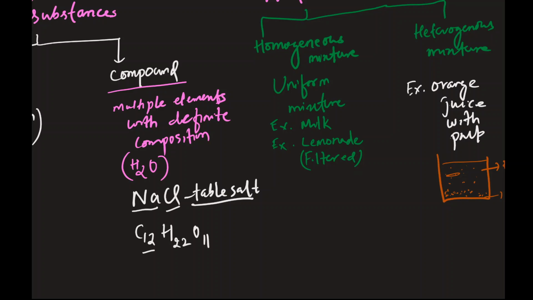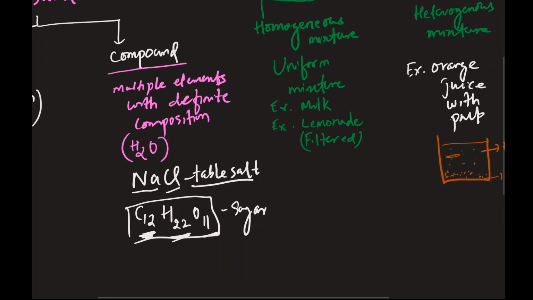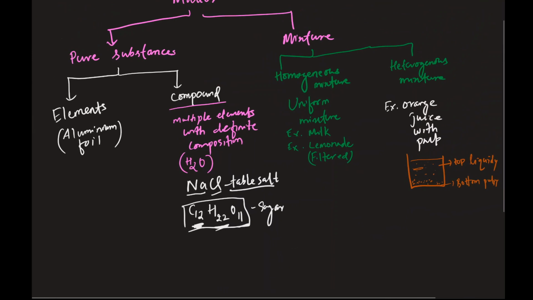So you have 12 carbon atoms, 22 hydrogen atoms, 11 oxygen atoms. They come together to form a sugar. And your entire sugar is made up of these particles with definite compositions. So this is an example of compounds.